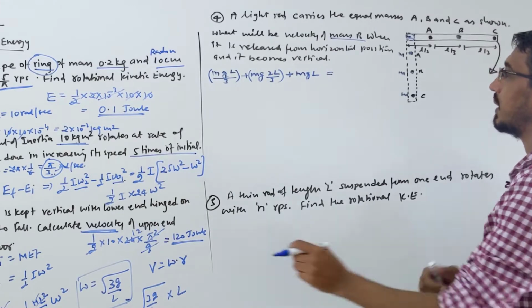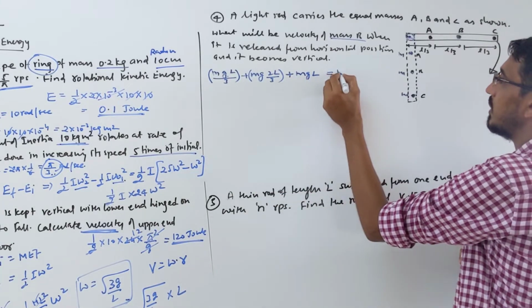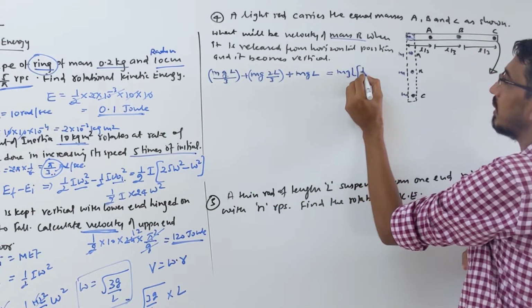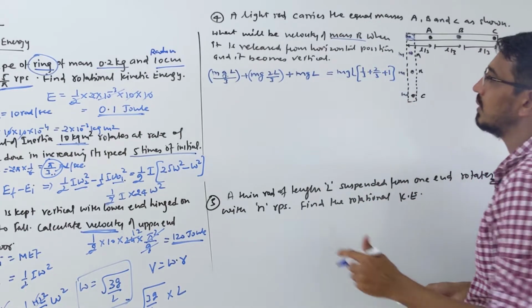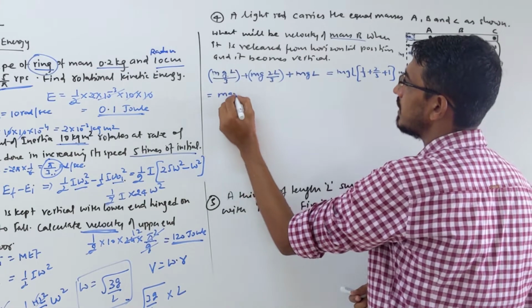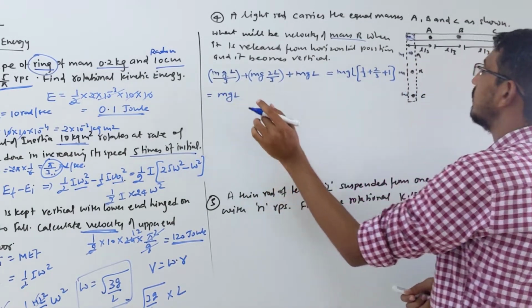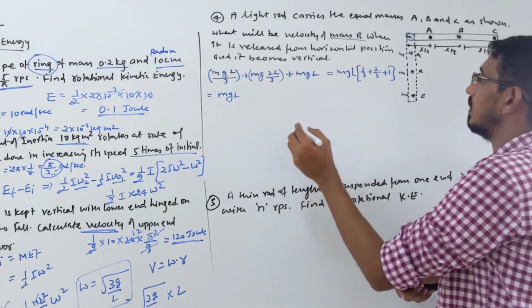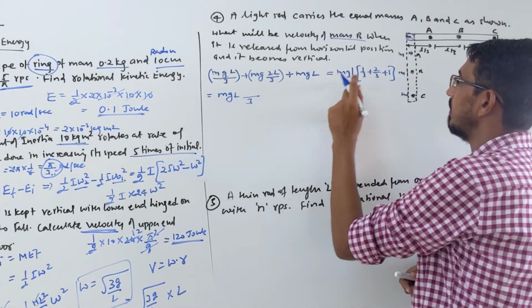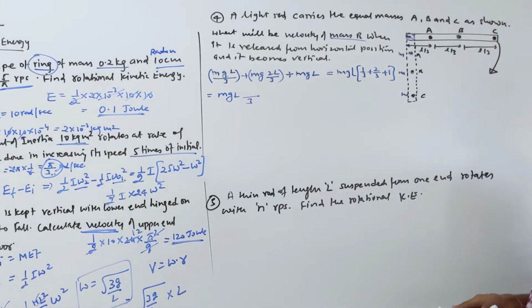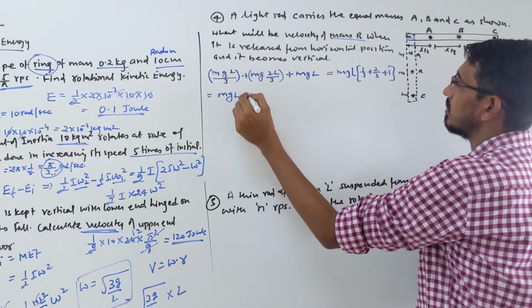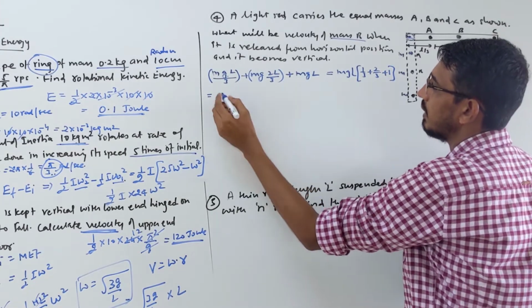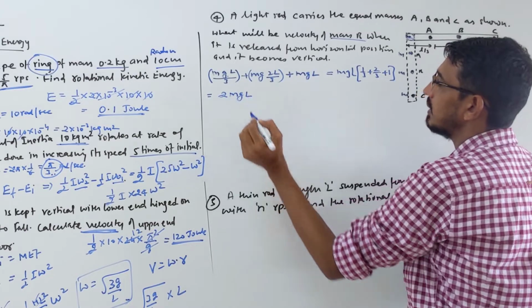So I think this becomes how much? Take mgL common, then what is remaining here? 1 by 3, 2 by 3 plus 1, correct? So the potential energy becomes mgL times, take 3 as LCM. This goes 1 time, that goes 2 times. So 1 plus 2 plus 3, and this becomes simply 1. That 1 plus 1 means 2. Correct? So 6 by 3 means this becomes simply 2mgL. That's your potential energy.